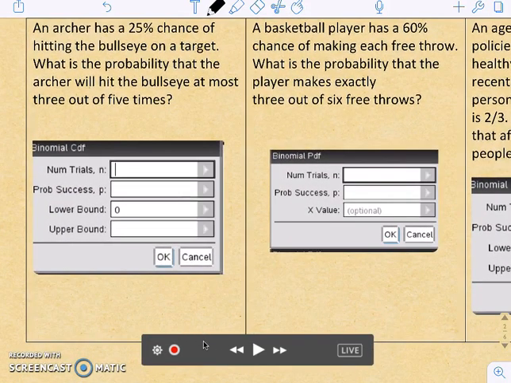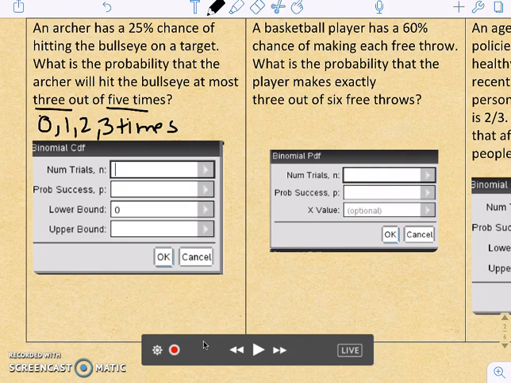The next one: an archer has a 25% chance of hitting the bullseye on a target. What is the probability that the archer will hit at most 3 out of 5 times? So that is a range. He could hit it 0, 1, 2, or 3 times. So the number of trials, how many times is he doing this? 5 times. The probability that he hits it is 0.25, and we want at most 3, so anywhere from 0 to 3.